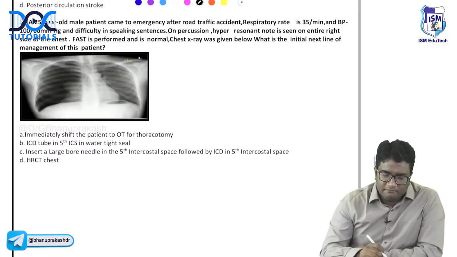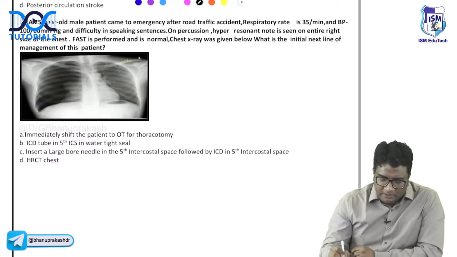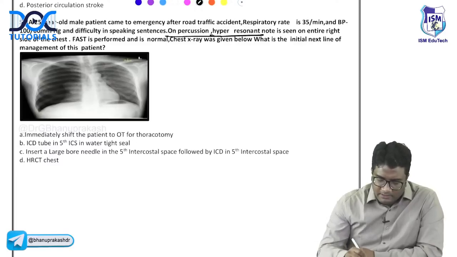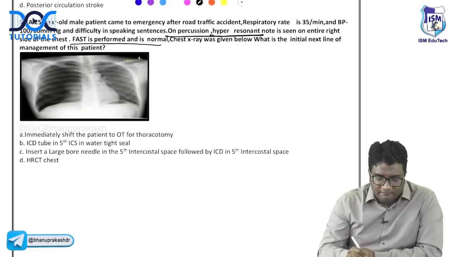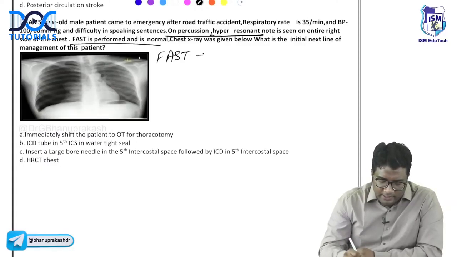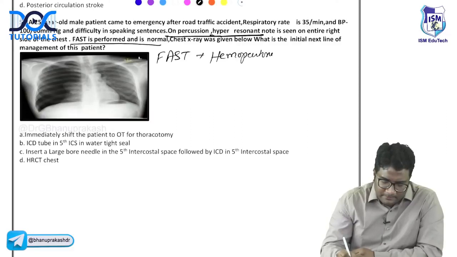Next thing. 56, again a trauma patient, tachypneic, BP is slightly less, difficulty speaking, hyperresonant sound on percussion, right, and FAST is performed. FAST is normal. Remember, FAST will look at only hemoperitoneum and pericardial collections.